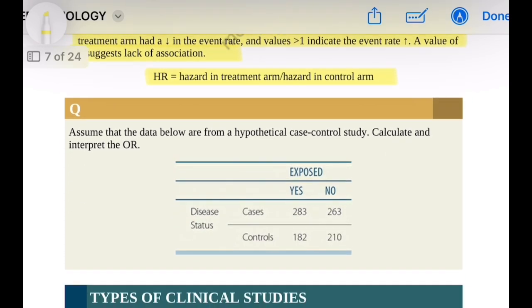Clinical case: assume that the data below are from a hypothetical case control study. The goal is to calculate and interpret the odds ratio. The table shows that among the cases, 283 individuals were exposed and 263 were not exposed, while among the controls, 182 individuals were exposed and 210 were not exposed.